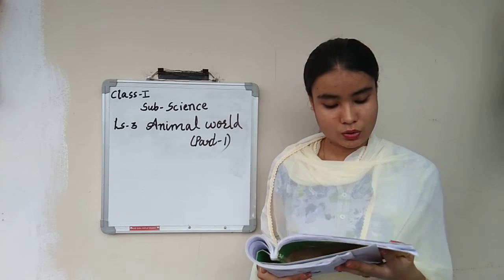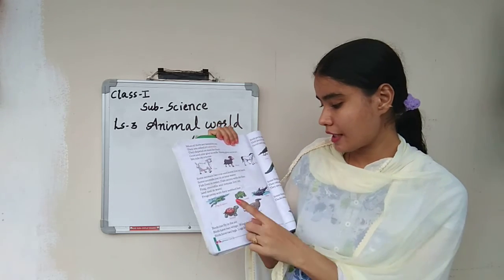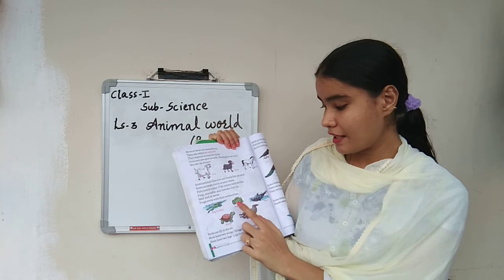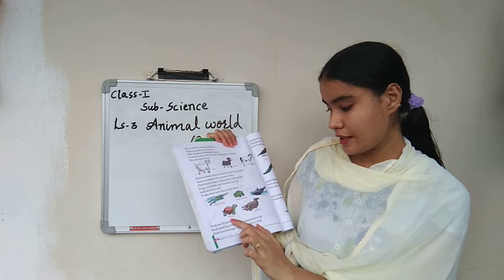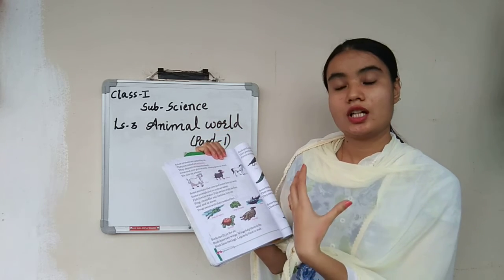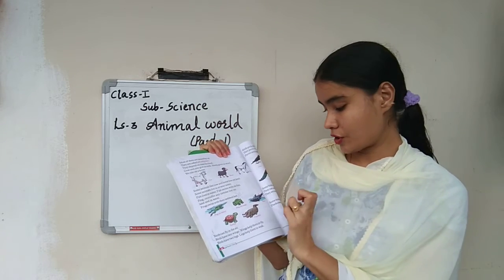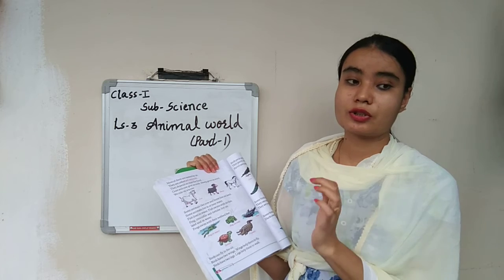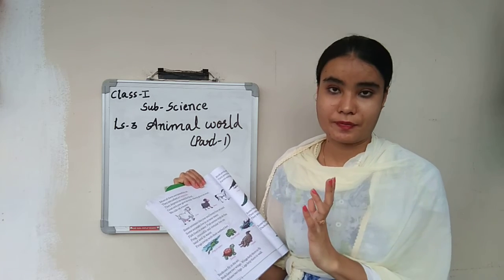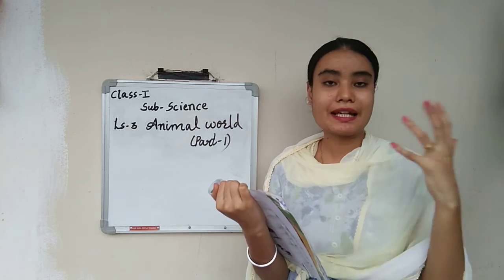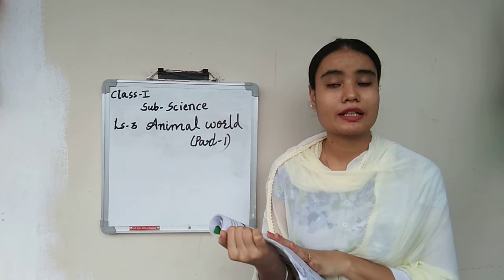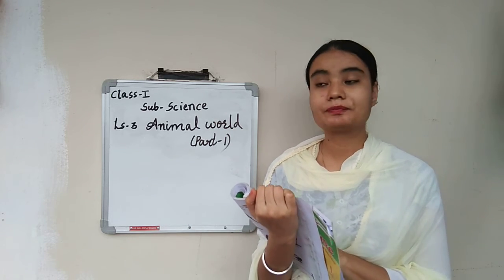You can see the pictures also, like frog on land and frog in water. Shark also, and tortoise. You can find the tortoise on land as well as in water, and crocodile also. So did you understand? We have learned about water animals as well as land animals.